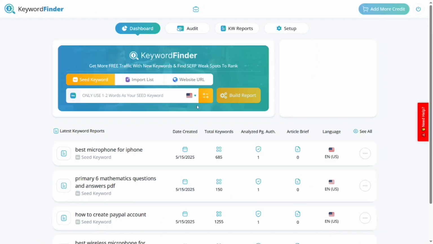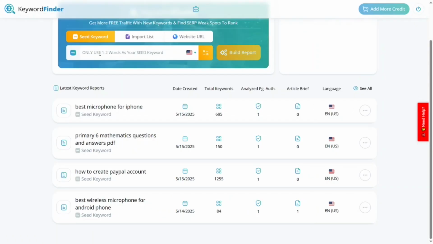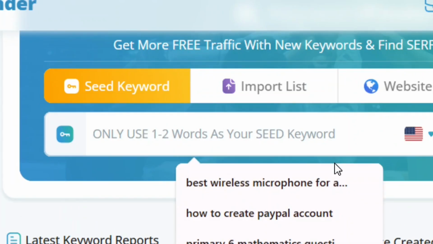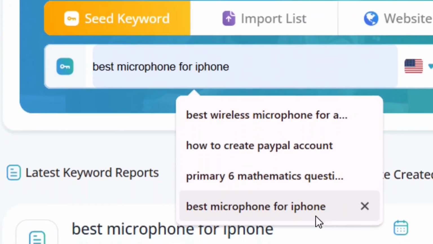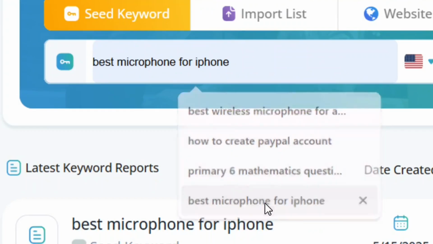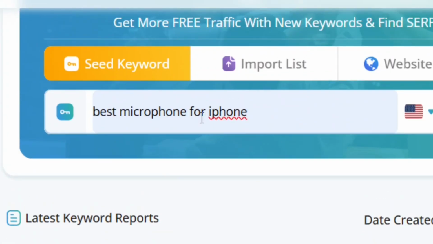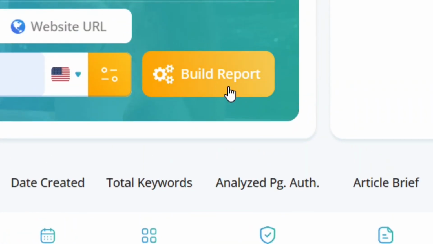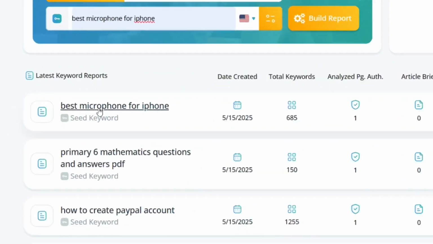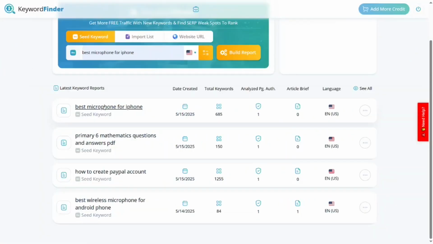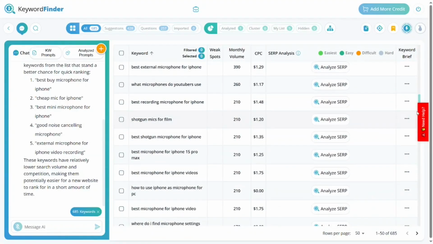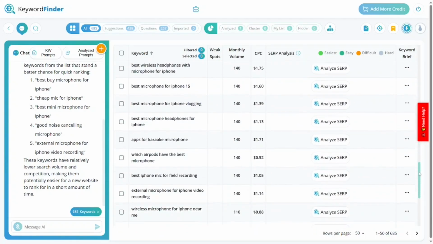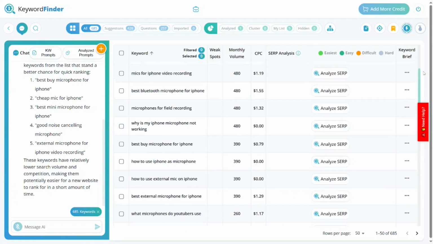From here, all that you have to do is simply come again and put in the keyword that you want to rank for. As I said, I'm going to go for this, that is best microphone for iPhone. After that, all that you have to do is simply click on build report, and over here select the keyword. When you select it, you are going to analyze all these keywords without asking the AI. You are going to analyze all of it.